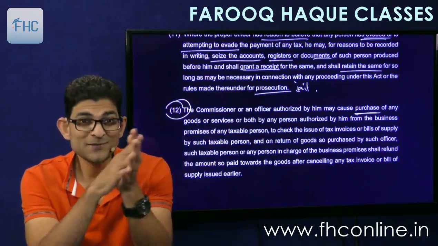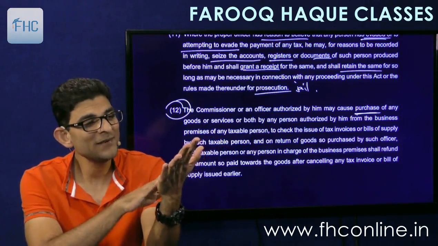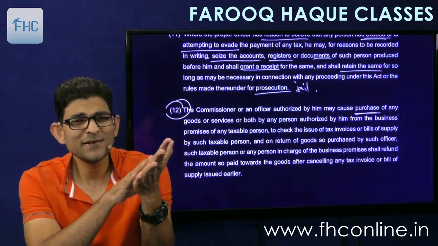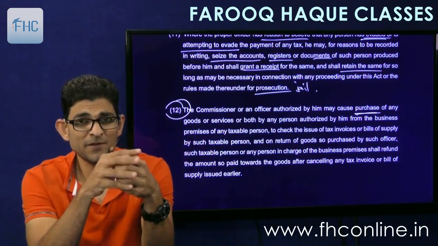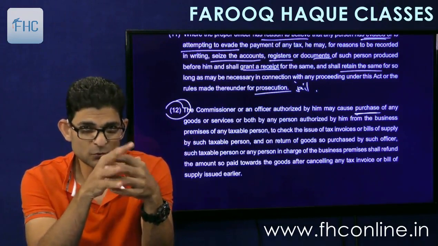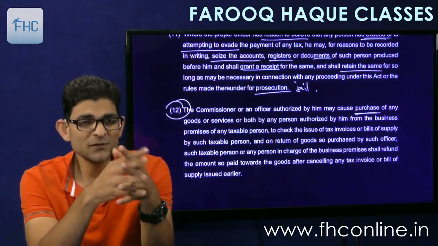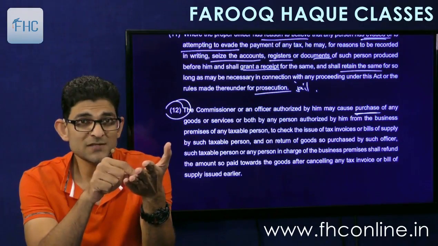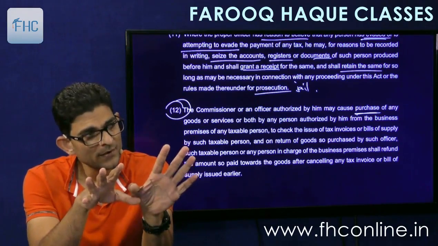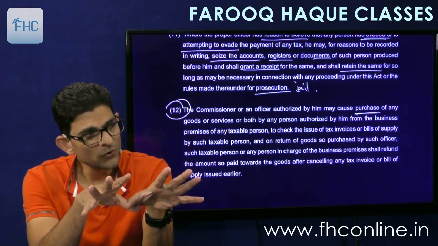So for that purpose, subsection 12 says that the government will send some innocent people to your shop to purchase goods. And after purchasing goods, when you are going to make the invoice and charge GST, they will say, look sir, let's do it off the record.